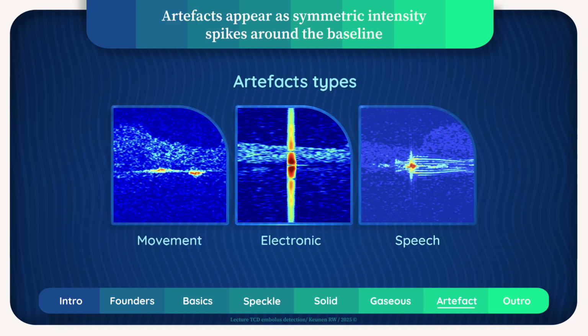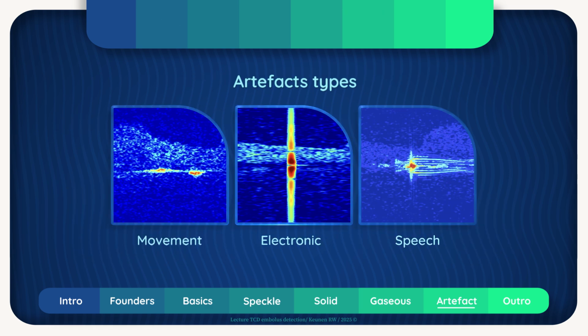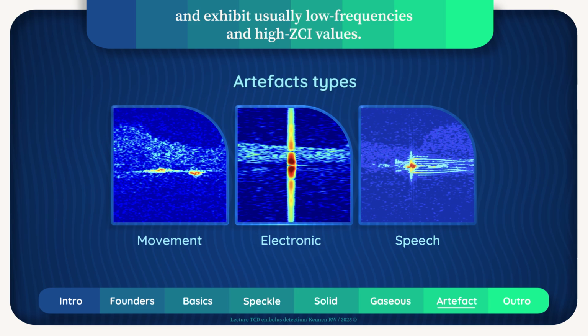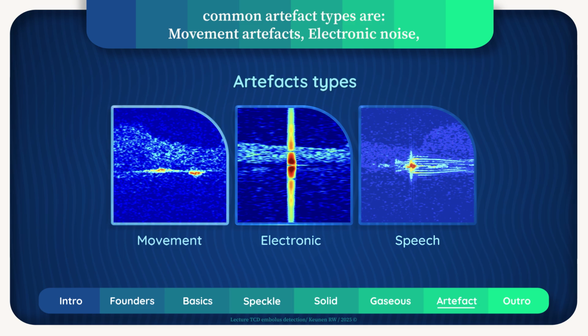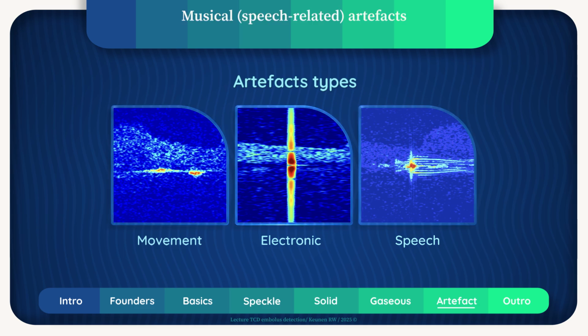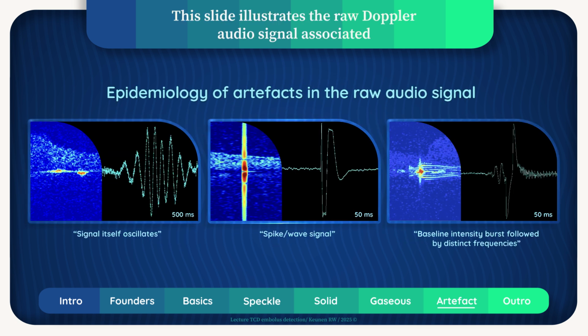Artifacts appear as symmetric intensity spikes around the baseline and usually exhibit low frequencies and high ZCI values. Speech artifacts are an exception, sometimes mimicking MES. 3 common artifact types are movement artifacts, electronic noise, and musical, speech-related artifacts, all centered around the baseline with distinctive features. This slide illustrates the raw Doppler audio signal associated with 3 distinct artifacts.